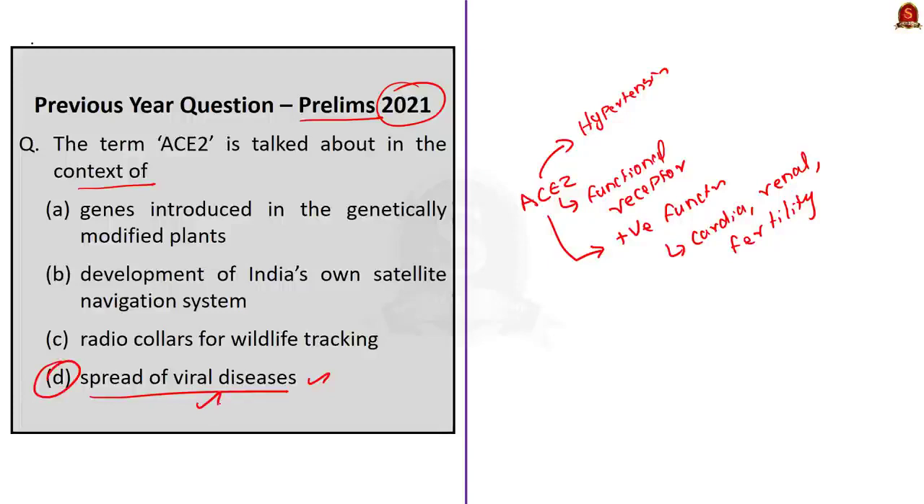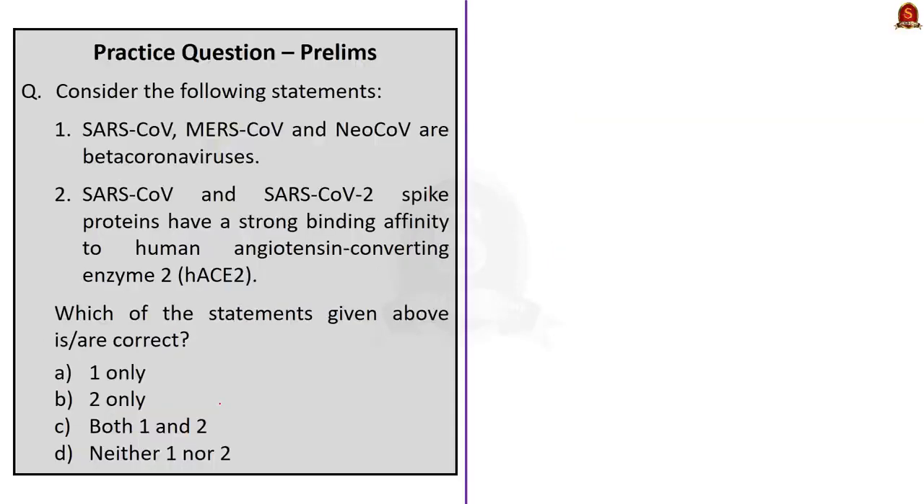Now moving on to the second question. This is a two-statement question. We have to find the correct statement. Okay. Let us take up the first statement. SARS coronavirus, MERS coronavirus and the NeoCoronavirus are beta coronaviruses. This statement is correct. From our discussion, we know that SARS coronavirus, MERS coronavirus and NeoCoronavirus are indeed beta coronaviruses that infect animals and humans.